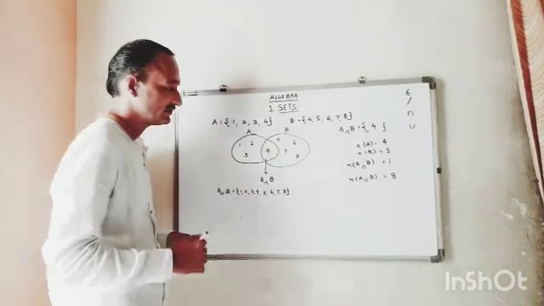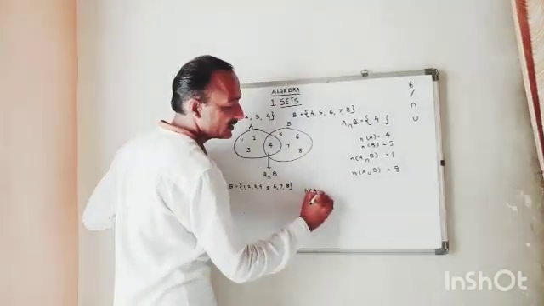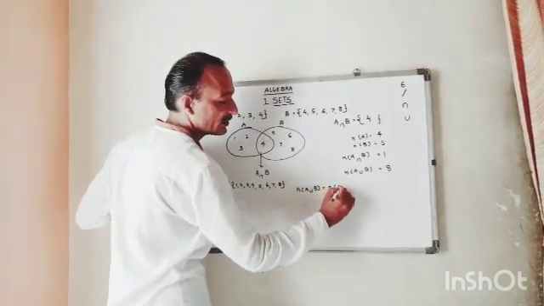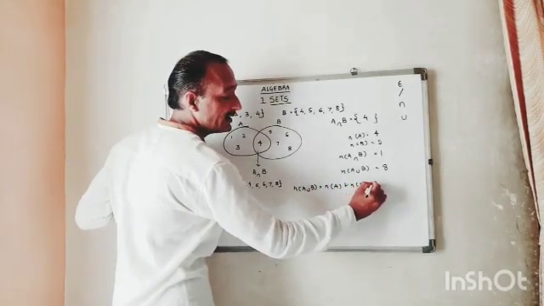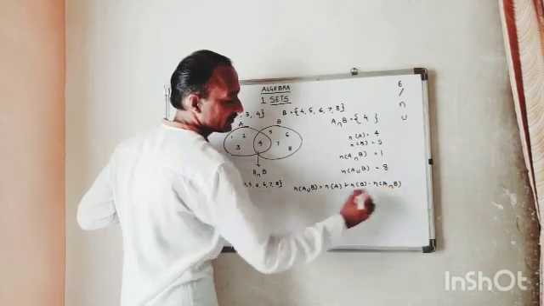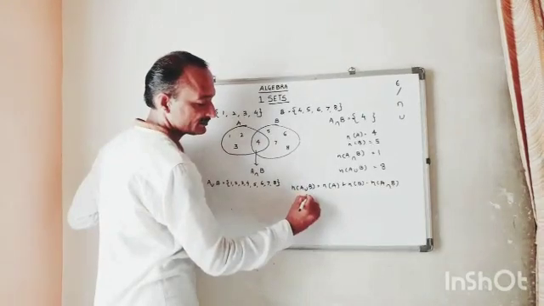From this, you can derive one formula. What is it? Let us see. Number of A union B is equal to number of A plus number of B minus number of A intersection B. How many are there? Number of A union B, 8.